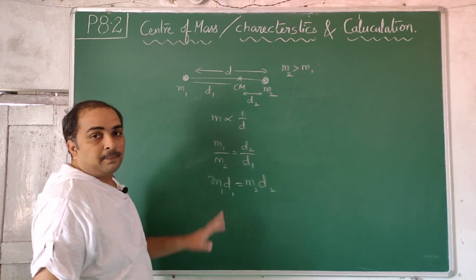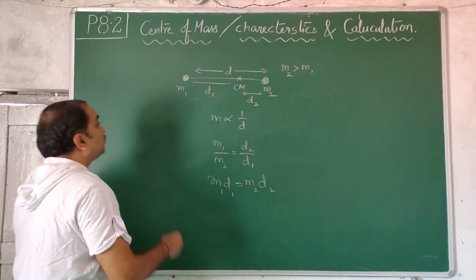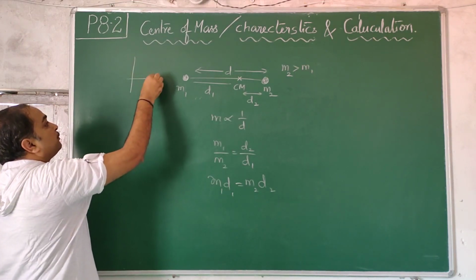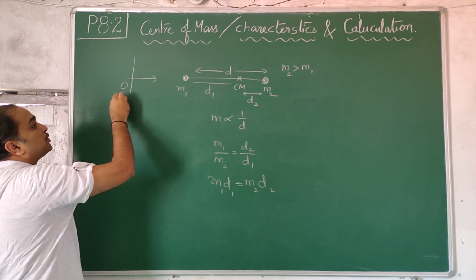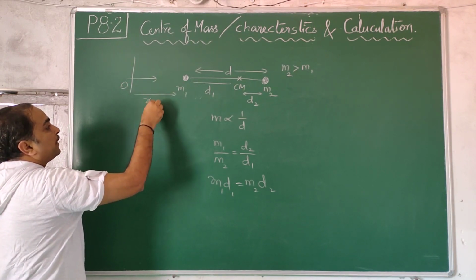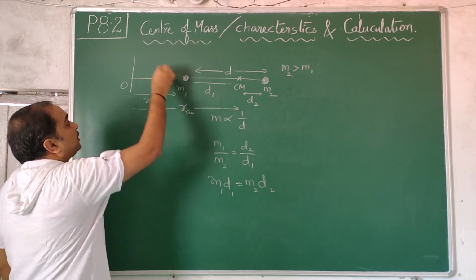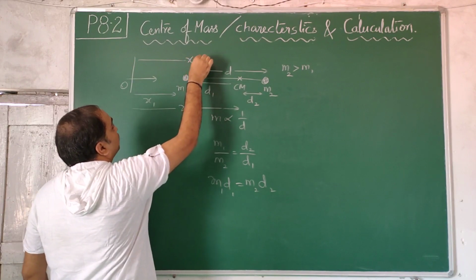This holds true: more mass, less distance; less mass, more distance. Now if I introduce a coordinate system such that there is an origin 0, 0, 0 and I take this as the x-axis, the first mass is at a distance of x1, the center of mass is at a distance of xcm, and the second mass is at a distance of x2.